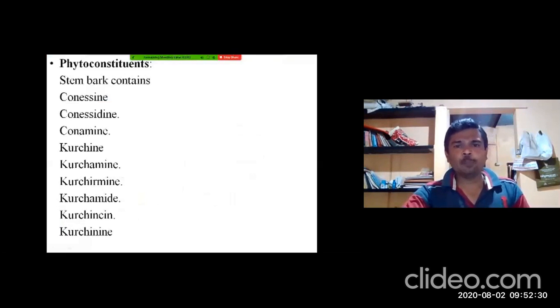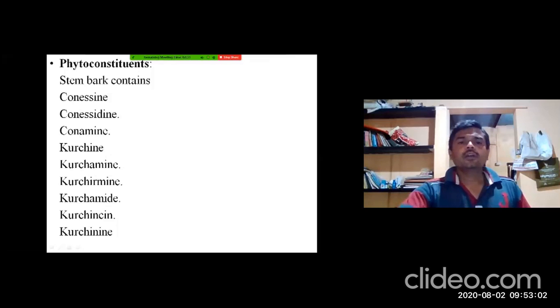The important active principles of Kutaja bark are Conessine, Conessidine, Conamine, Kurchine, Kurchamine, Kurchimine, Kurchamide, Kurchinsin and Kurcinine. Please remember these important active principles.